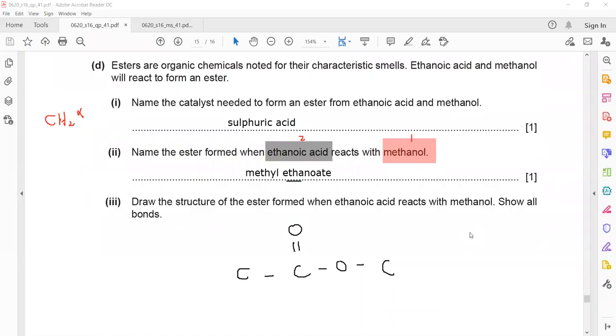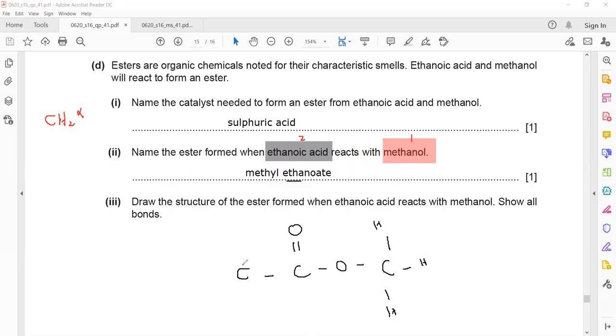And now to draw hydrogens, you just have to draw the hydrogen. This carbon has one bond, so how many hydrogens will be there? So this will have 3. And we have to show all the bonds, so we draw a single bond with each hydrogen.